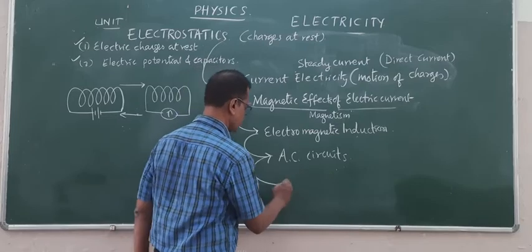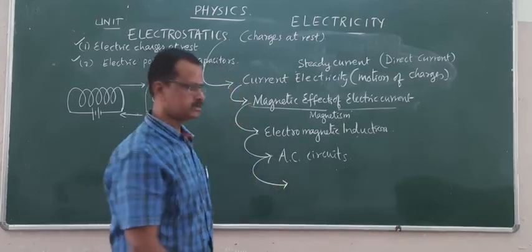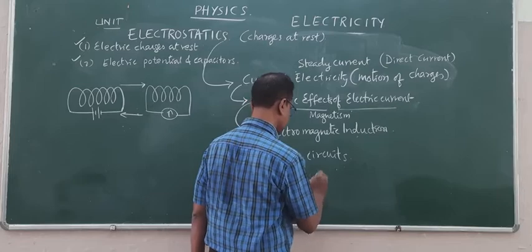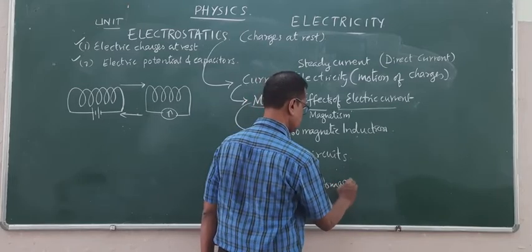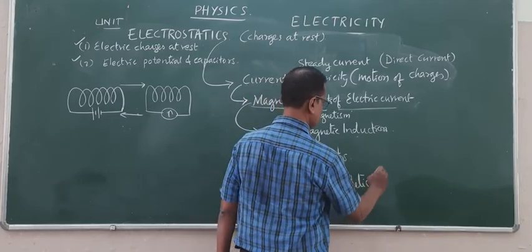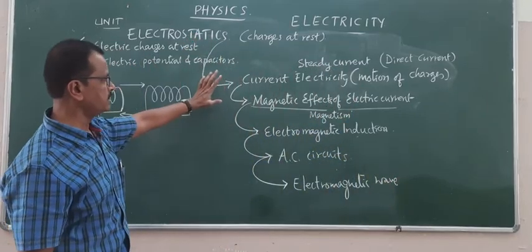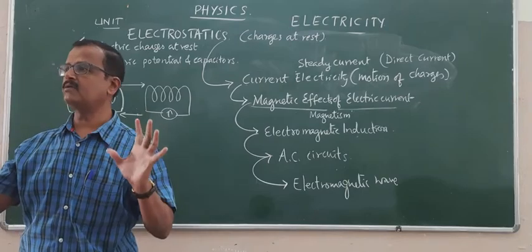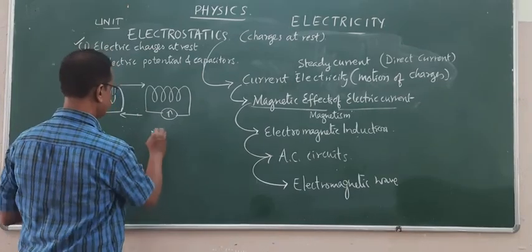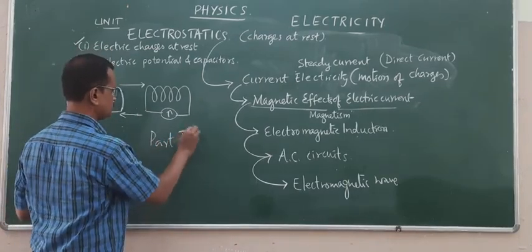Then after this we are learning a very interesting thing about electromagnetic waves. These topics are part 1 physics of class 12th, as I had told you.